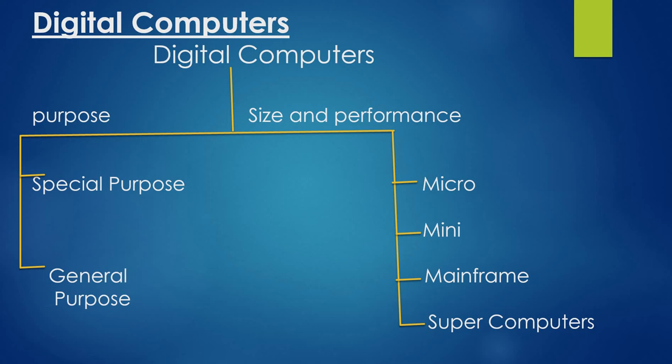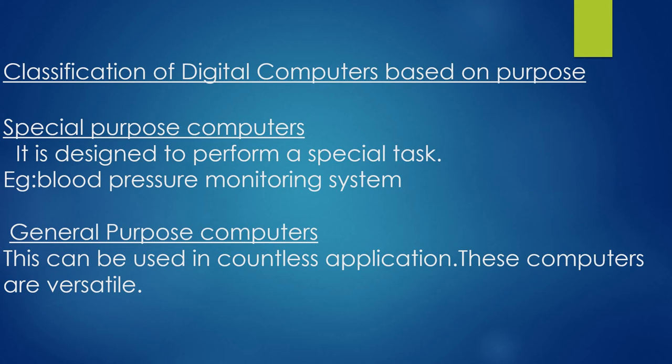And then digital computers. This digital computer is again classified into special purpose and general purpose. That is, digital computers are classified according to purpose, that is special purpose and general purpose. Then classification of digital computers based on size and performance is microcomputer, mini computer, mainframe computer and supercomputer. First, classification of digital computers based on purpose: special purpose and general purpose.